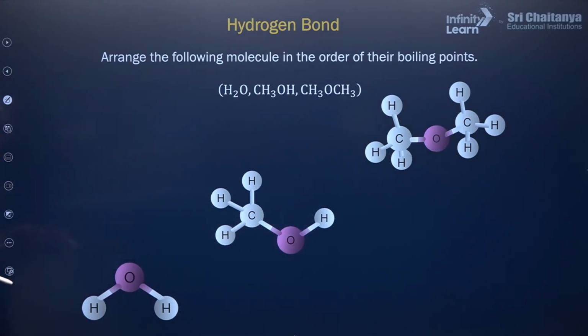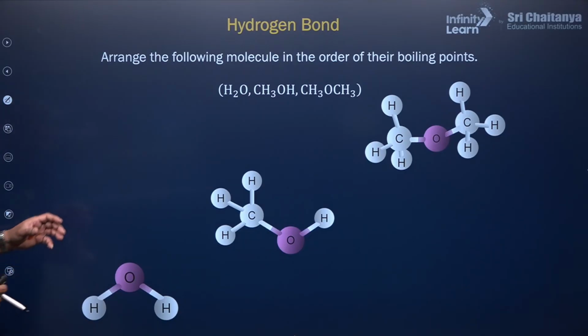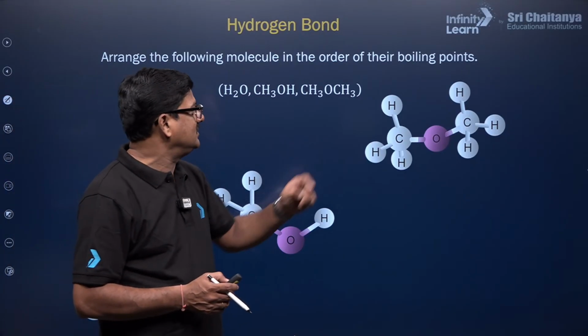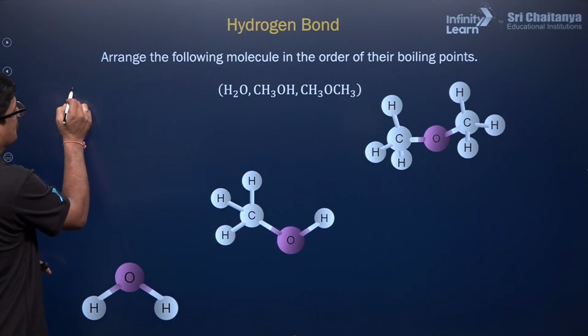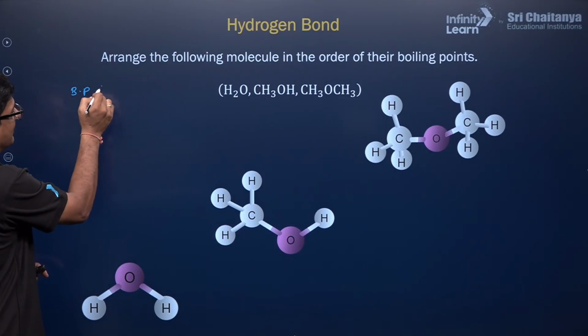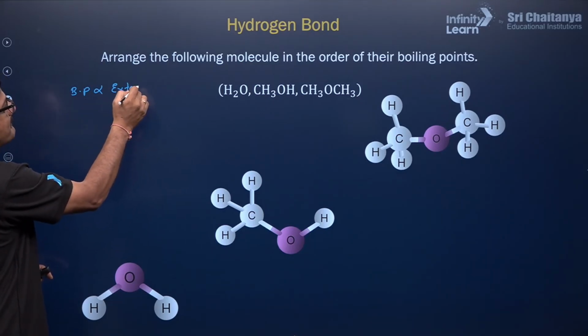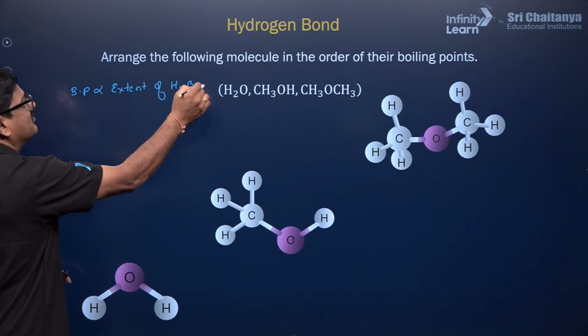And you can see, arrange the molecules in order of their boiling points. So, this is water, this is alcohol and this is ether. Boiling point is directly proportional to the extent of hydrogen bonding. That is very important.